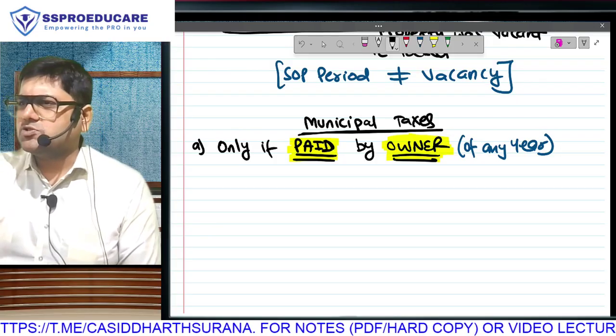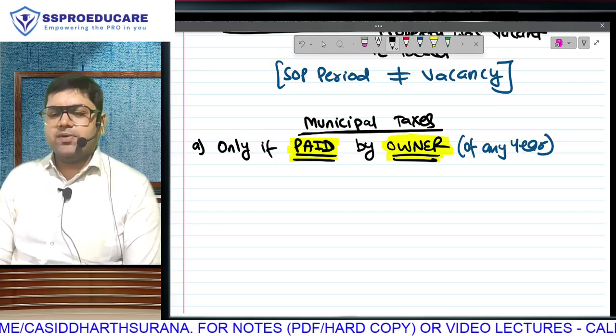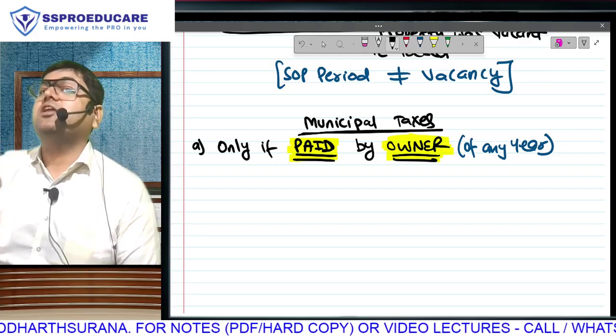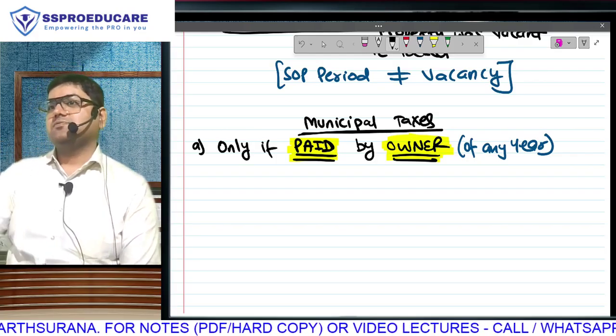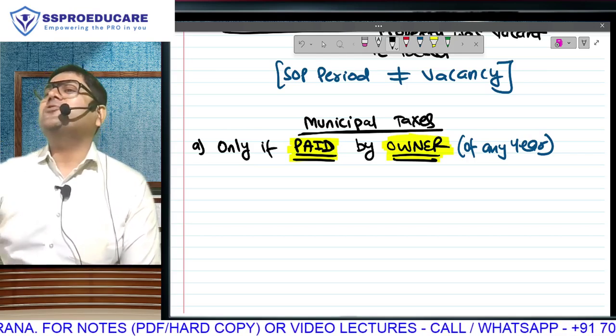Bola, so I think you have understood. Accrual doesn't matter. It is on cash basis. Only if paid, only by the owner, irrespective of the year to which it pertains. 5 years for deduction. जितना पे किया है उतना डिडक्शन.